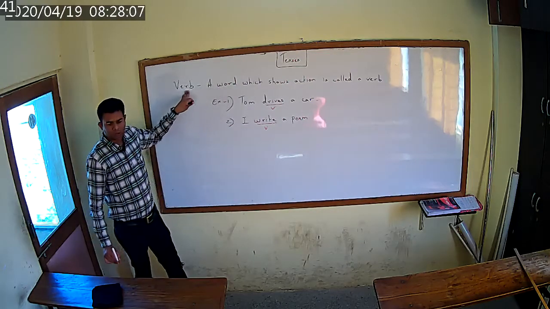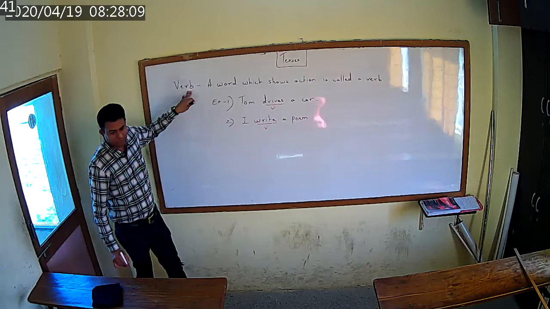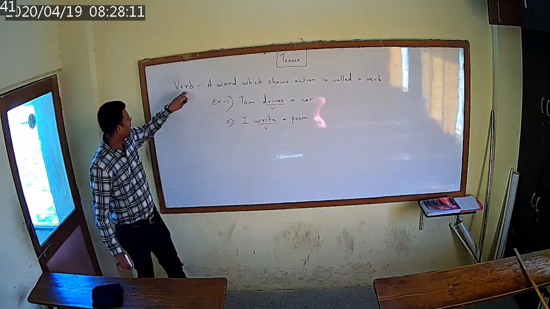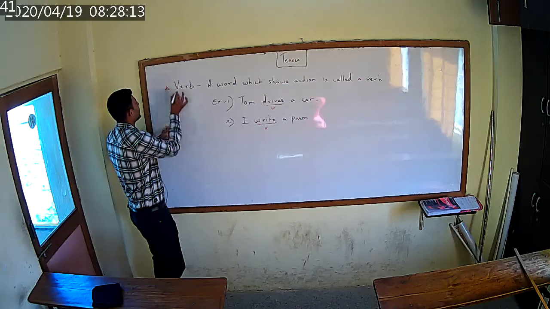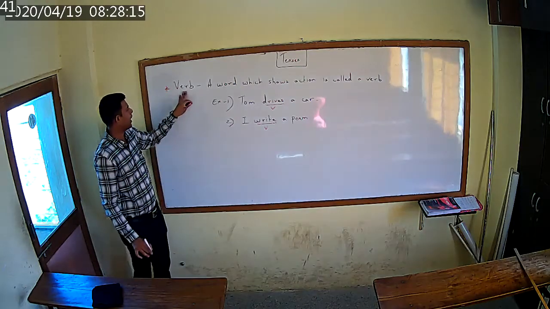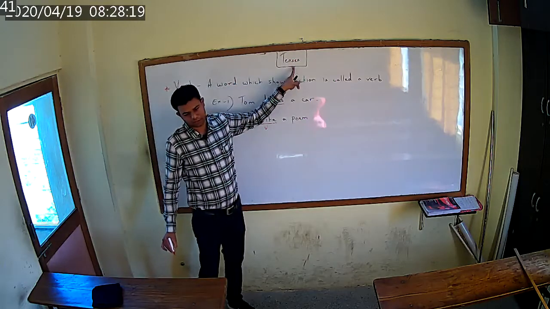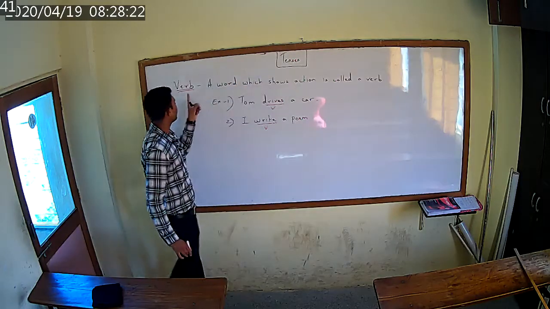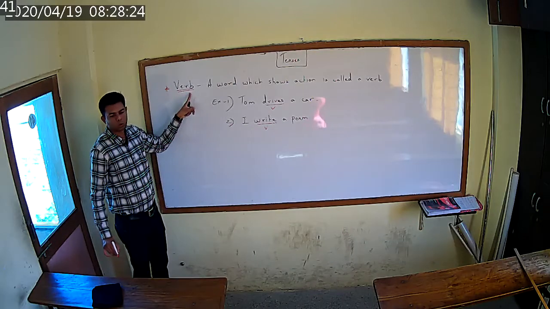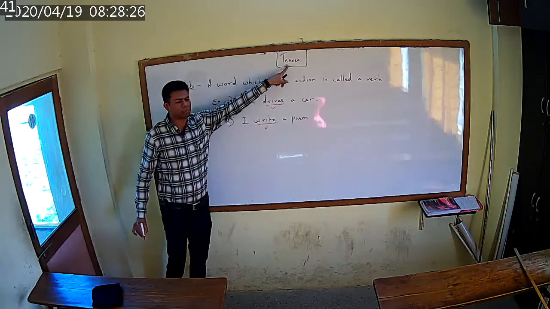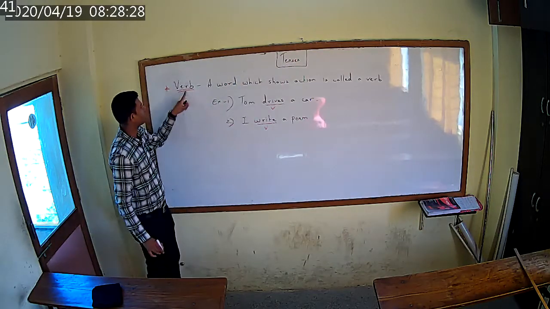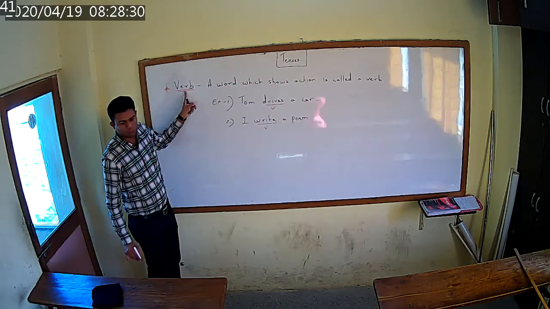So as I told you, there are 8 parts of speech, and the very important part of speech is verb. And this will help you to understand tenses. Unless and until you know verb, you are not going to understand what tenses are. So the very first thing is that you should understand what a verb is.